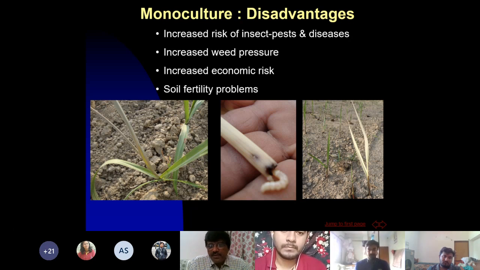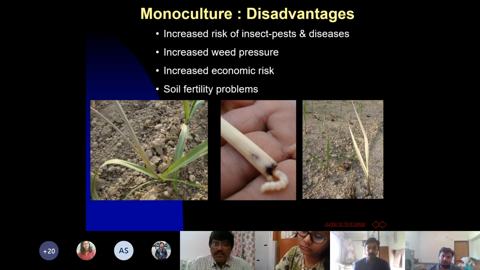Also, there are a lot of soil fertility problems, because just growing one kind of crop year after year, it will love to have a certain essential nutrient in more quantities. For example, if you grow potato, it likes to have more potassium, so every year more potassium will be removed. Similarly, cereal crops love not just potassium, they also love to remove nitrogen. So more nitrogen and more potassium will be removed.